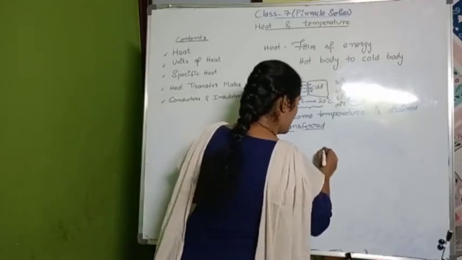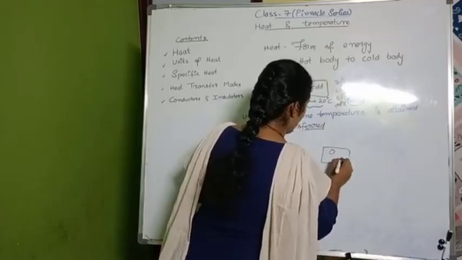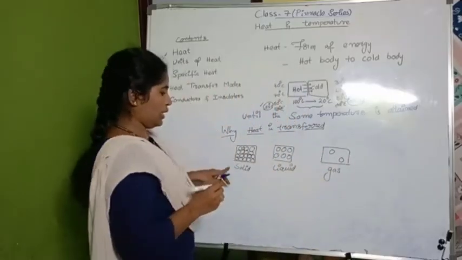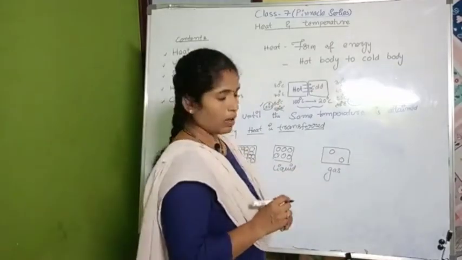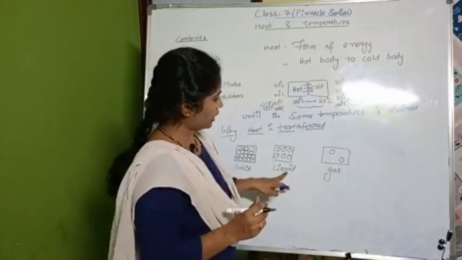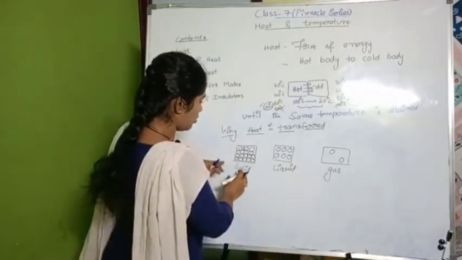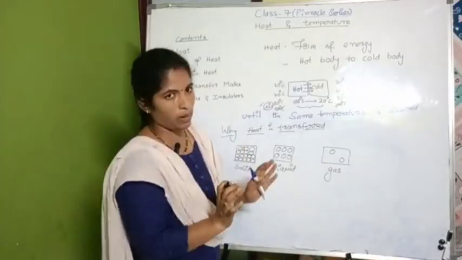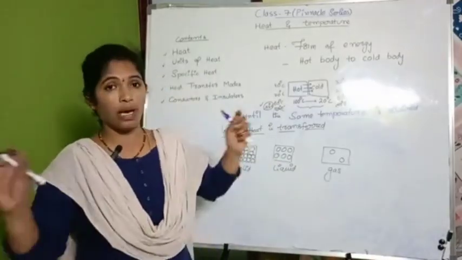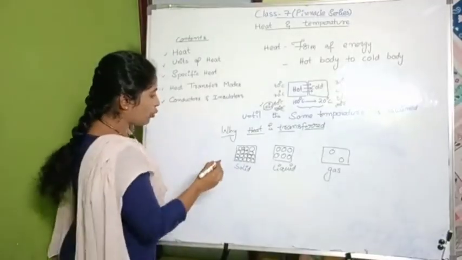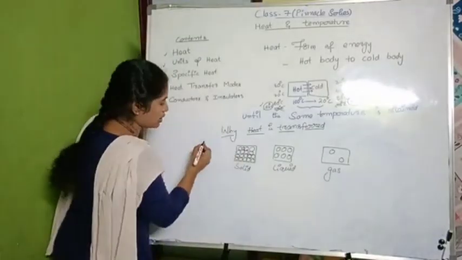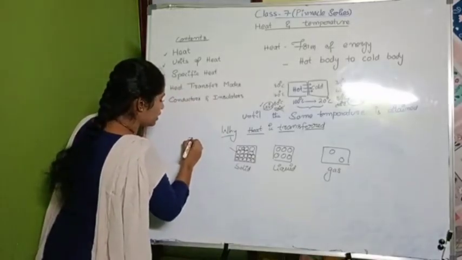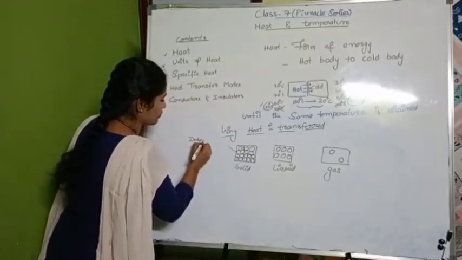If it is very loosely packed, very far from each other, then it is gas. Solid, liquid, gas. Have you seen the difference between solid, liquid and gas? Yes. In solids, the molecules are tightly packed, here they are loosely packed, and here they are very loosely packed. Here, why are they tightly packed? In solids, because of more intermolecular force.